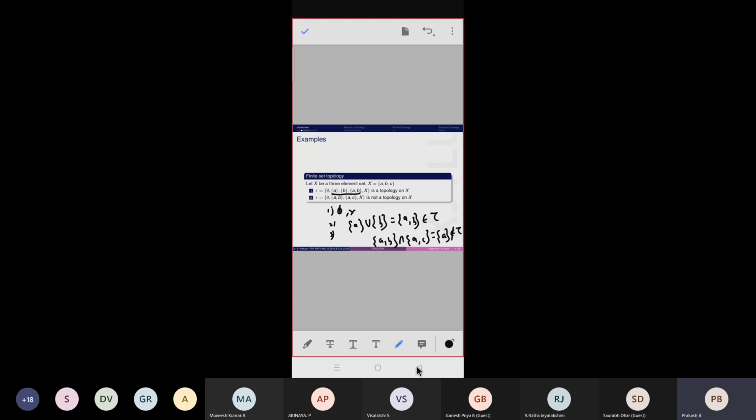Sometimes we express a topology in a diagrammatic method, right? Here there are 3 points, so we take the points as vertices a, b, c, right? If singleton a is open, I circle a. So I am going to represent the first example in a diagram. Here singleton a is open, so I circle a.